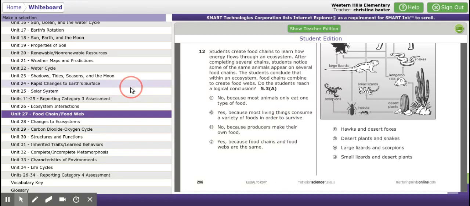F, no, because most animals only eat one type of food. G, yes, because most living things consume a variety of foods in order to survive. H, no, because producers make their own food. Or J, yes, because food chains and food webs are the same.